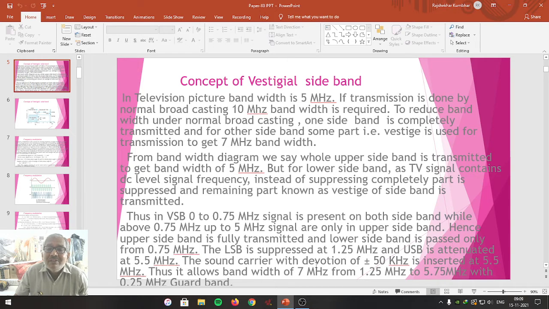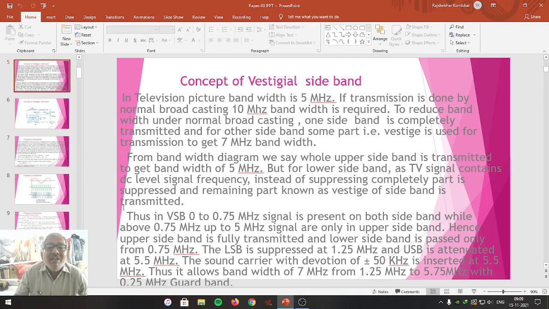The sound carrier with a deviation of plus or minus 50 kilohertz is inserted at 5.5 megahertz. Thus, it allows a bandwidth of 7 megahertz from 1.25 megahertz to 5.75 megahertz with a 0.25 megahertz guard band.